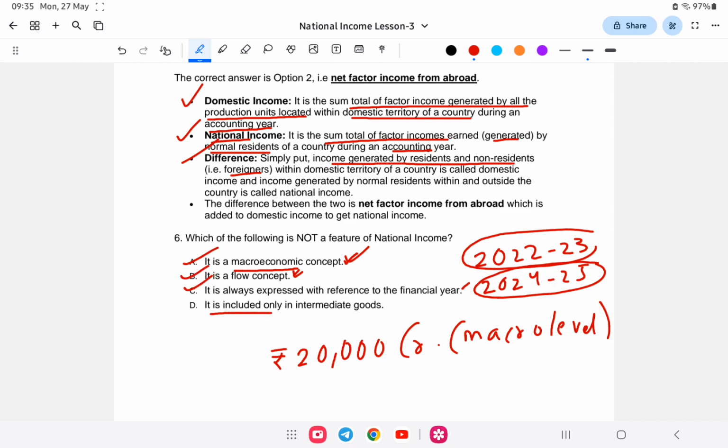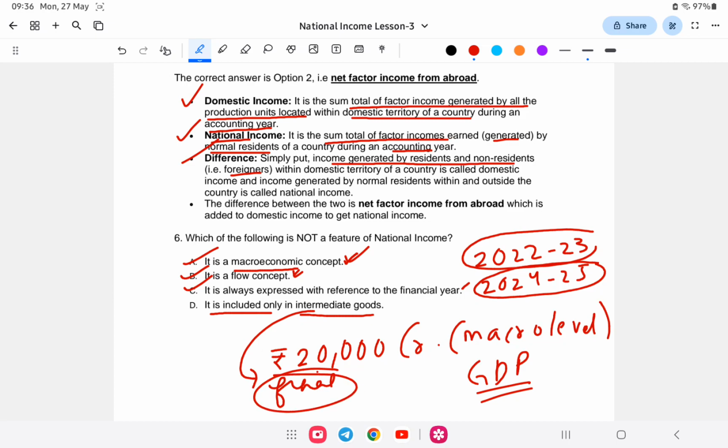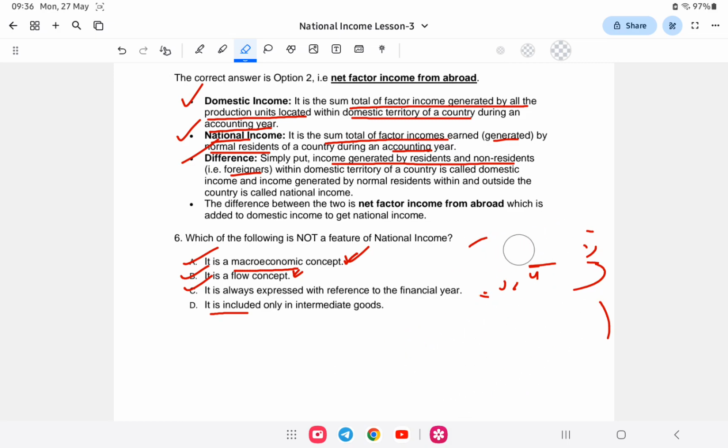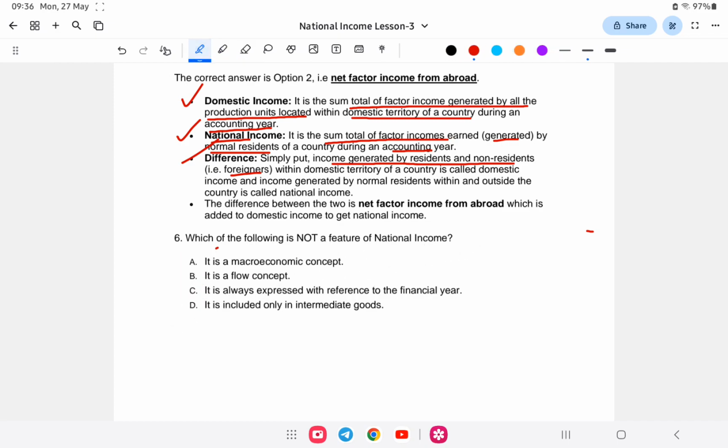It is included only in intermediate goods. I have said that national income, that is gross domestic product, does not include intermediate goods. We only account for final goods, not intermediate. So the answer will be what? It will be B. That is, it is included only in intermediate products. So options 1, 2, 3 are correct, and option D is the correct answer.